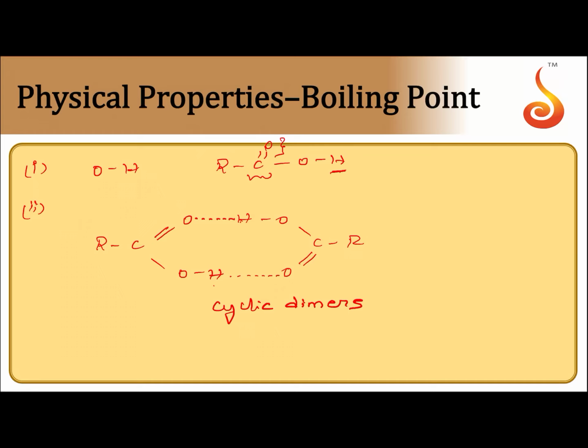They may ask, why do carboxylic acids in the vapor phase and in aprotic solvents exist as dimers? This is because of two strong hydrogen bonds. Means two molecules of acids are held together by two strong hydrogen bonds. So they exist as cyclic dimers. That is why carboxylic acids boil at high temperature and exist as cyclic dimers, because of two strong intermolecular hydrogen bonds.